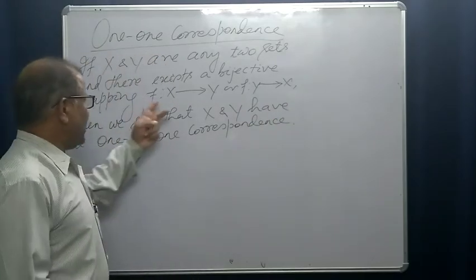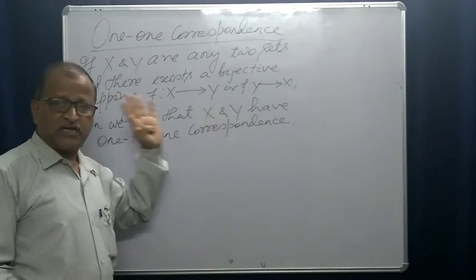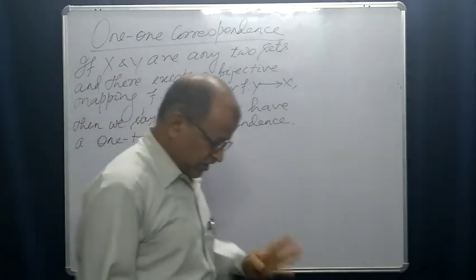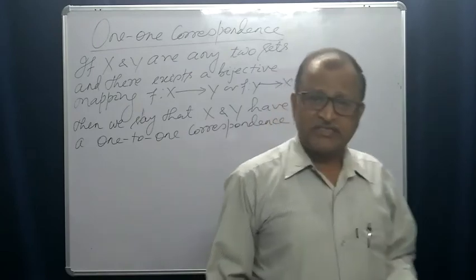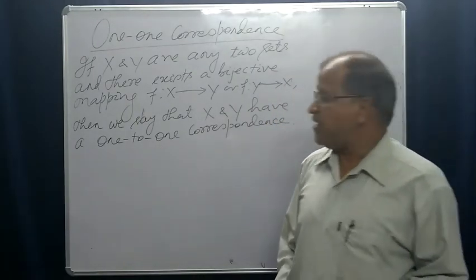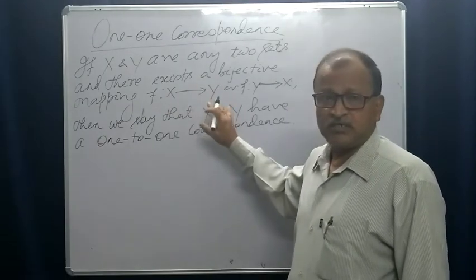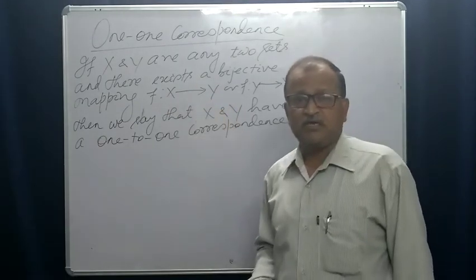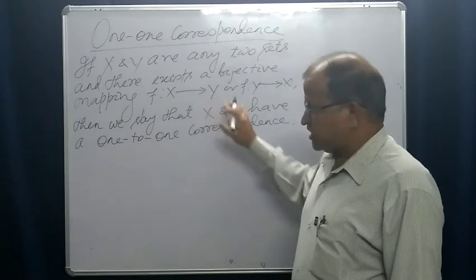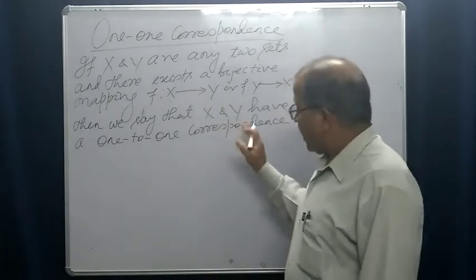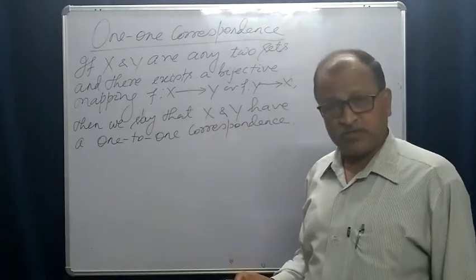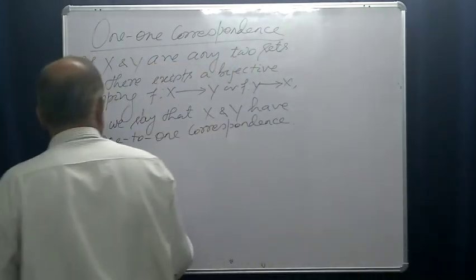They may be finite, may be infinite. x and y are two such sets. There exists a bijective mapping, a bijective function from one set to another set. Then we say that these two sets have 1-to-1 correspondence, and we say that